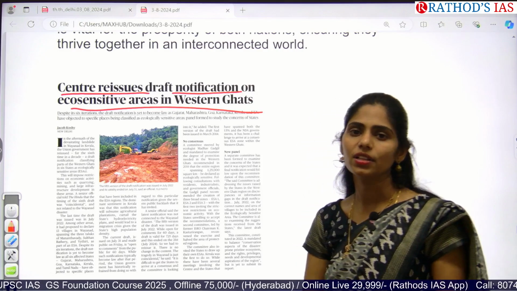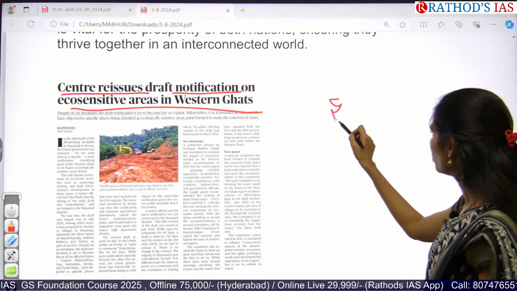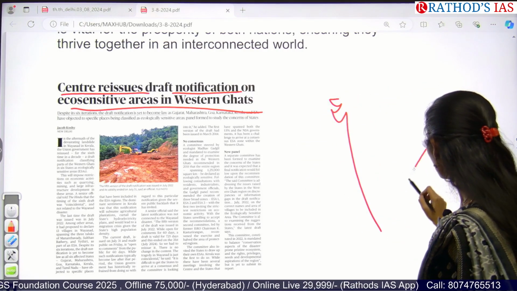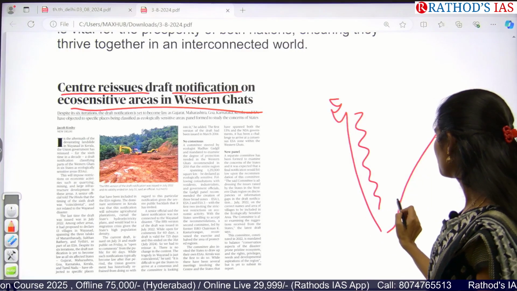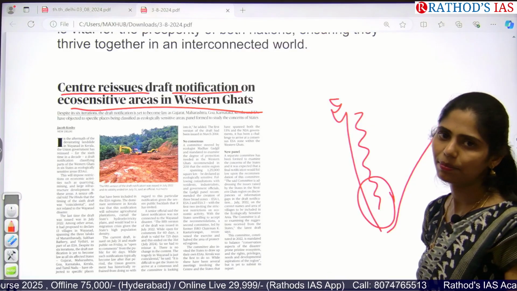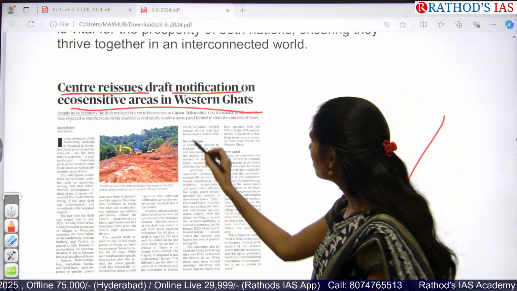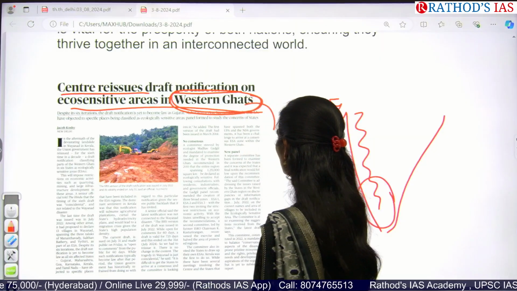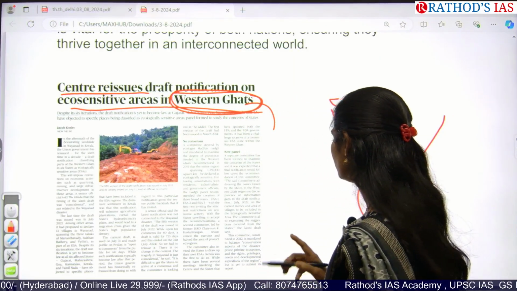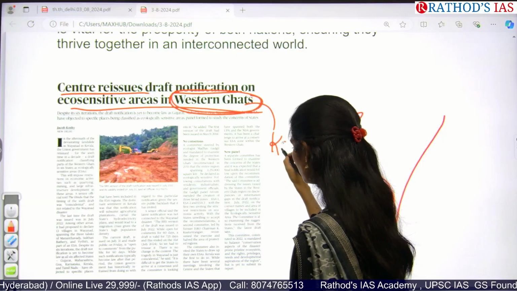So what happened in this Western Ghats? Especially, you have to see the location of the Western Ghats. So here we have the Western Ghats. Especially in Kerala, landslides are happening now. So you have to remember two important committees about the conservation of Western Ghats. The first one is the Kasturi Rangan Committee.